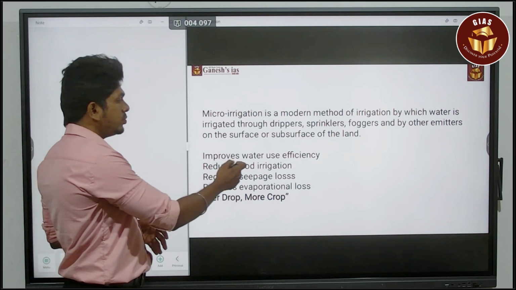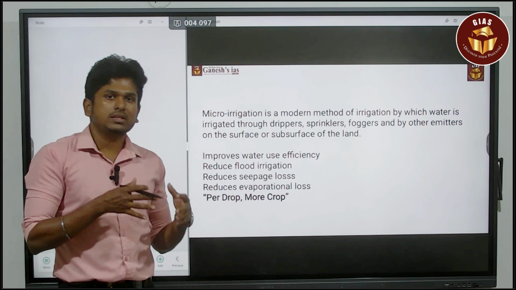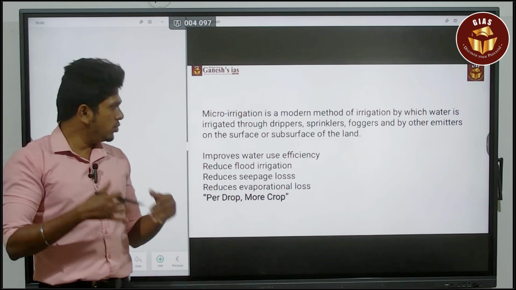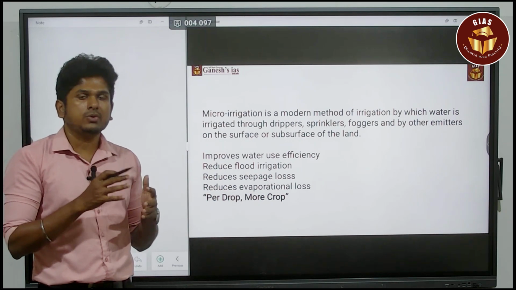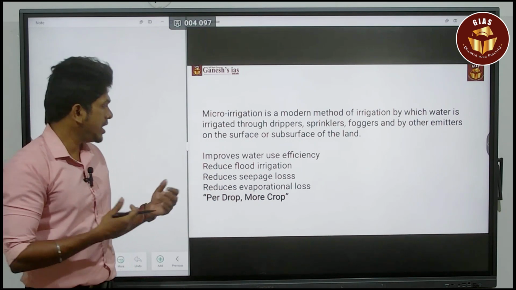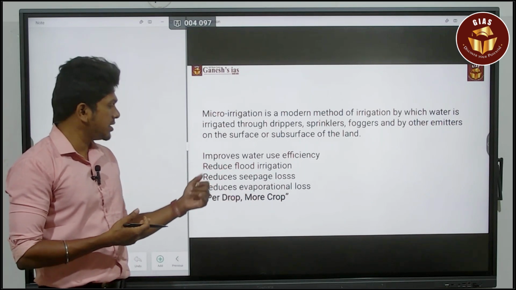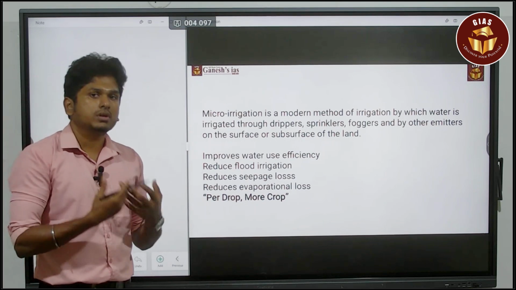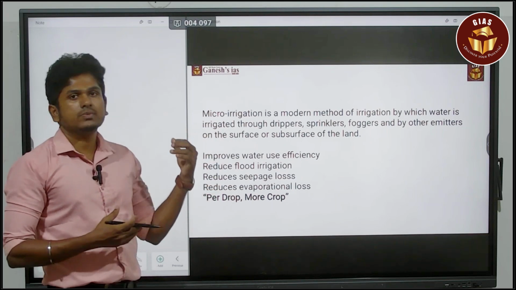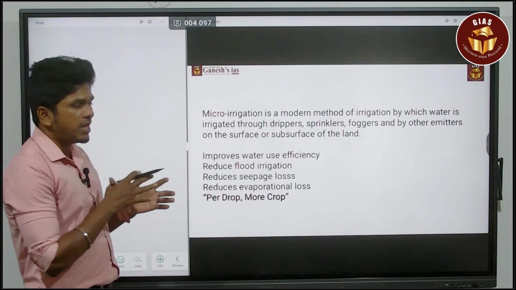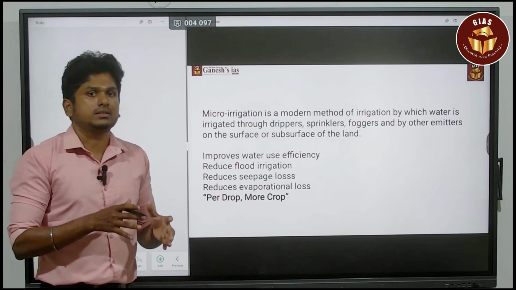So it will improve the water use efficiency. Obviously, if it is flood irrigation, it leads to very low water use efficiency. But when it comes to drip irrigation, the efficiency will be around 95%. Next, it reduces flood irrigation, reduces the seepage loss, reduces the evaporation loss, and more crop per drop is going to happen. That is the initiative of this micro irrigation project. By that, we can easily overcome the water crisis we are facing.